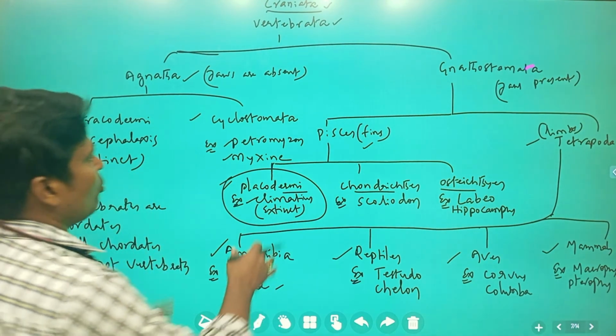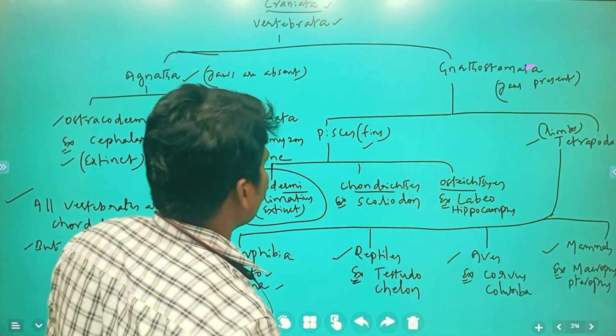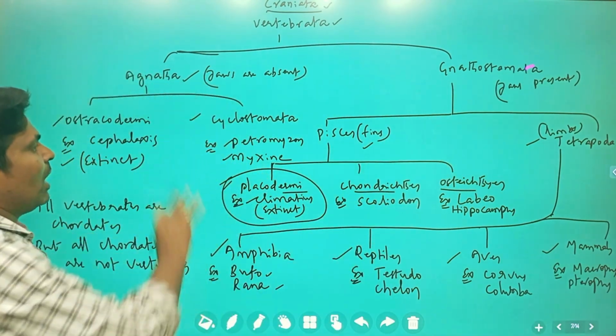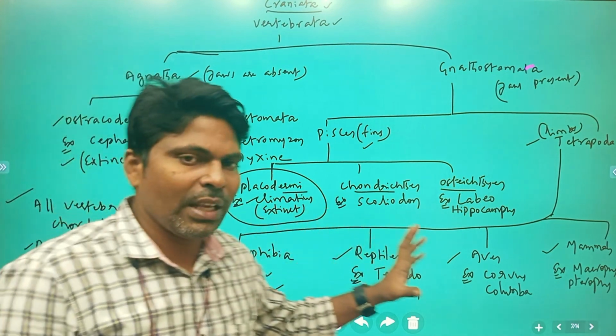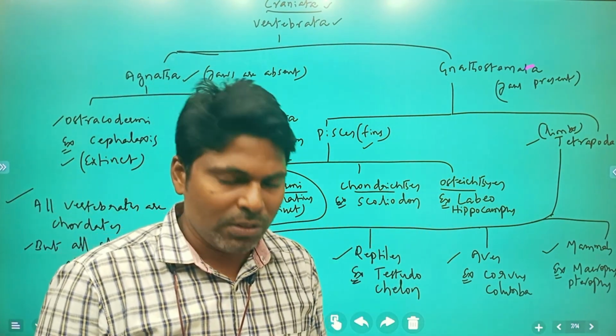In the next class we are going to discuss Agnatha, then after that we will move to Gnathostomata. Clear? So until then, just go through this one, very important. This is the Chordate phylum. Okay. Thank you.